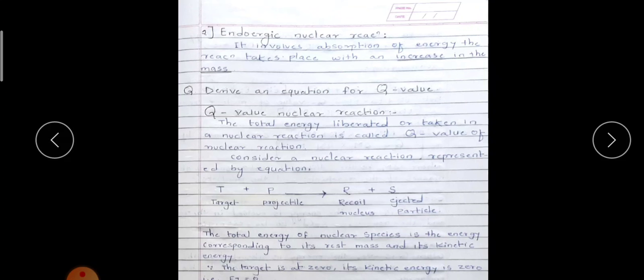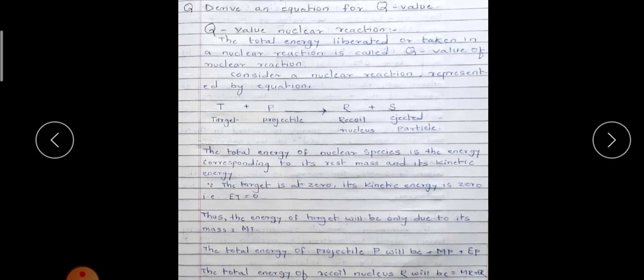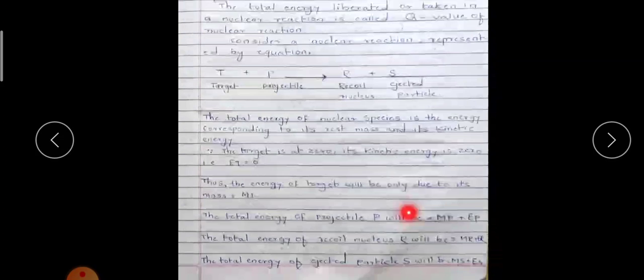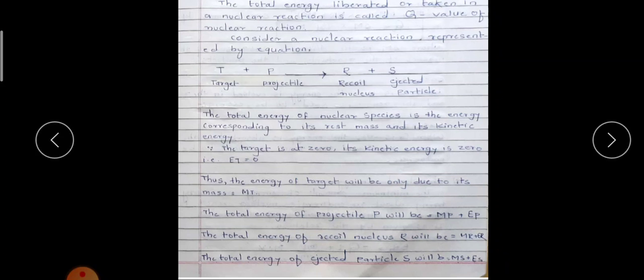Consider a nuclear reaction represented by the equation T plus P gives you R plus E, or say S. T is the target, P is the projectile, R is the recoil nucleus, and S or E is the ejected particle. The total energy of a nuclear species is the energy corresponding to its rest mass and its kinetic energy. Since the target is at rest, its kinetic energy is 0, thus the energy of the target will be only due to its mass mT. The total energy of the projectile P will be mP plus EP.